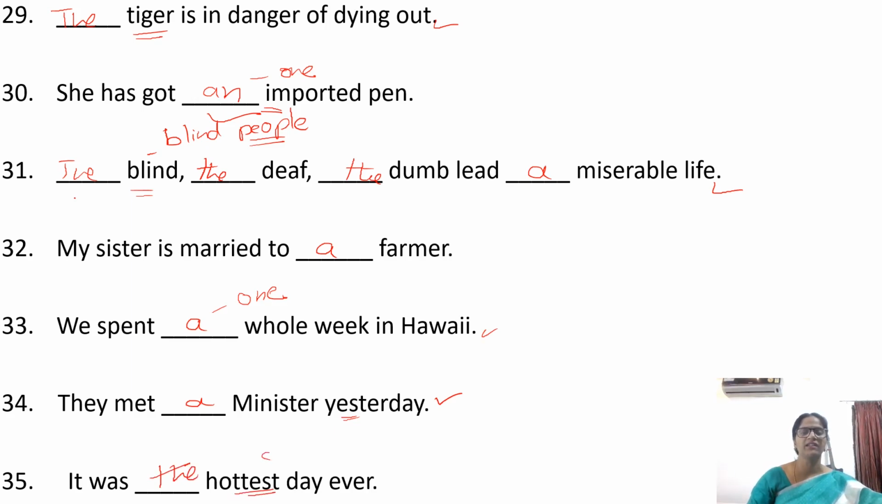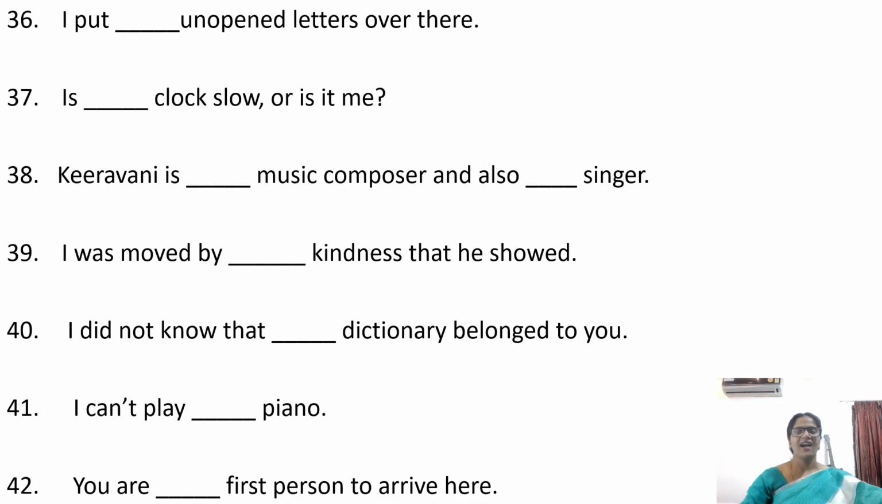Hottest. It is in the superlative degree. And before the superlative degrees, we have to use the. I put the unopened letters. Letters here is a noun and it is in plural form. And before plural forms, we should not use an indefinite article. So I put the unopened letters over there.